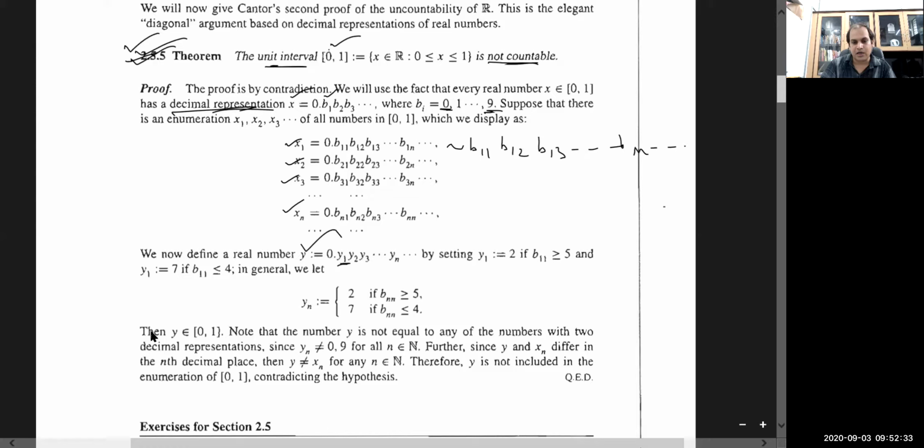If bnn is greater than or equal to 5, I mean if at this place we have 5, 6, 7, 8 or 9, then in place of this, choose y1 different from 5, 6, 7, 8 and 9. So let me assign it as 2.